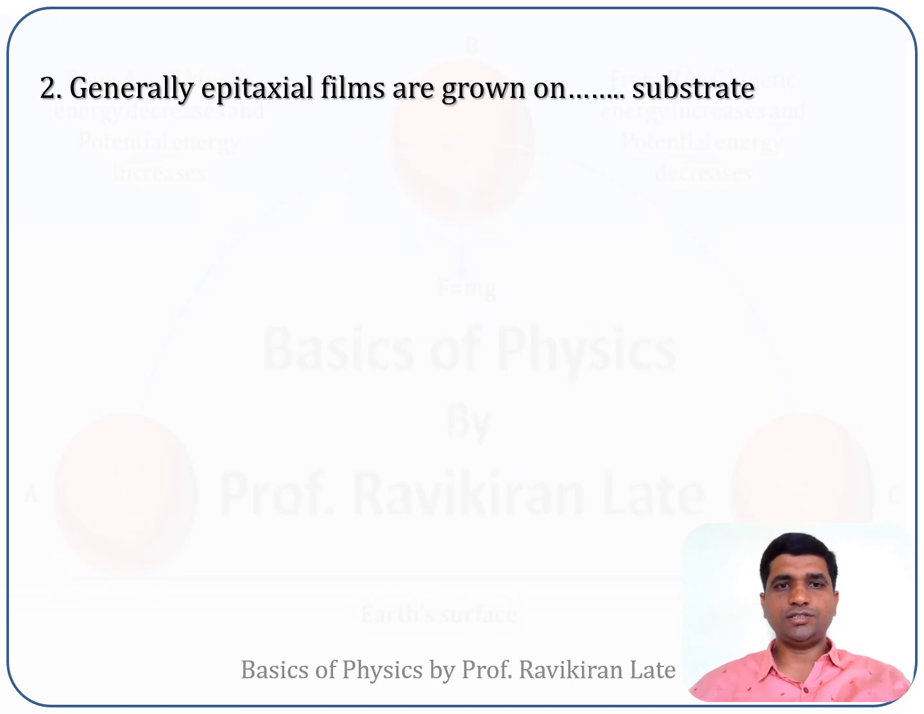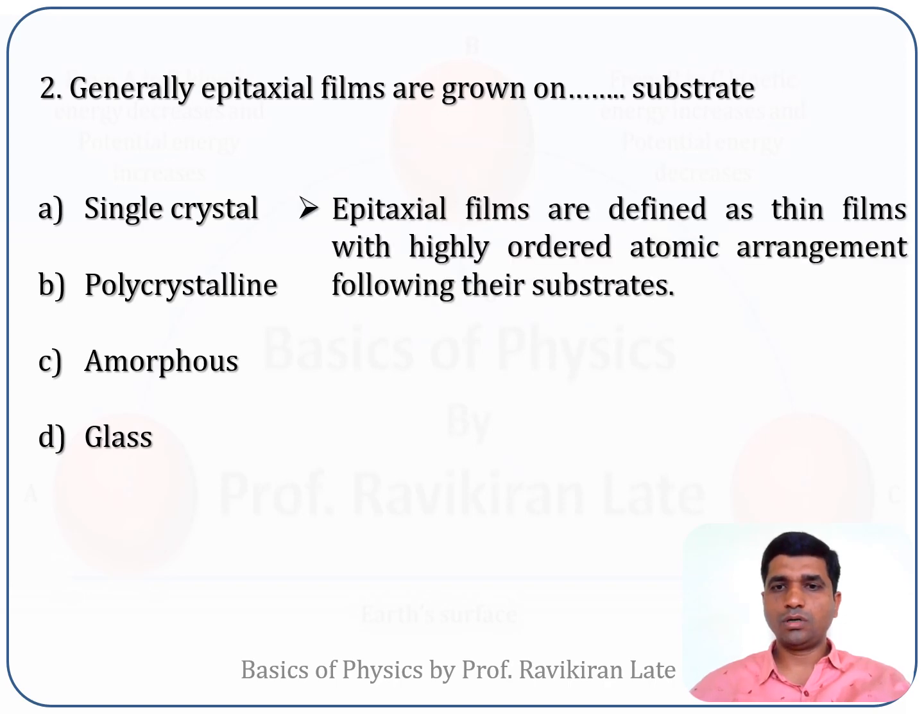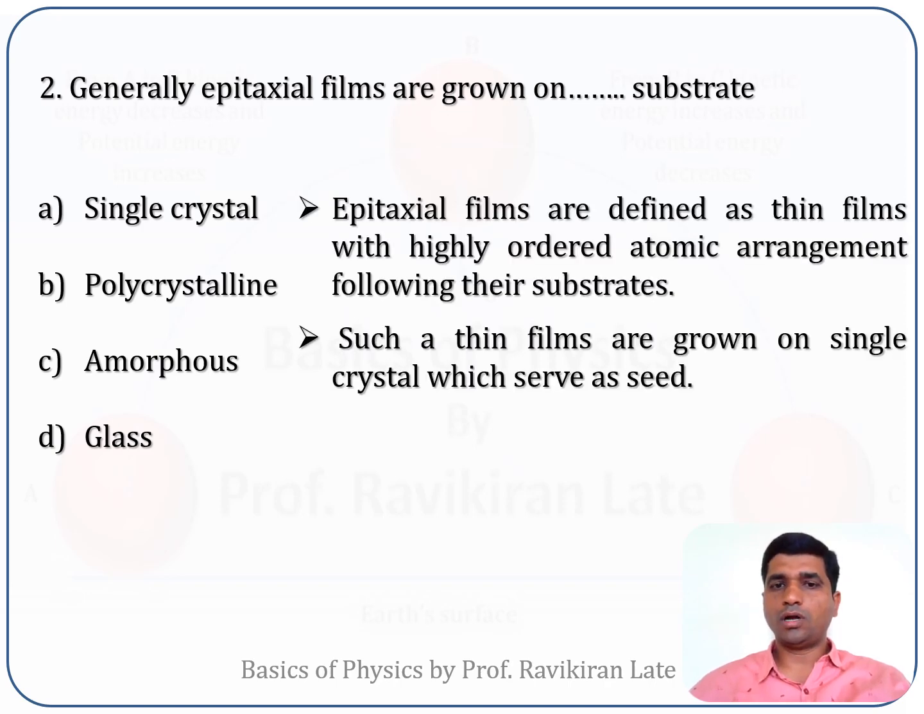Now the next question is: generally epitaxial thin films are grown on which substrate? Option A single crystal, option B polycrystalline substrate, option C amorphous substrate, option D glass substrate. Now what are these epitaxial thin films? Epitaxial thin films are thin films which are grown on a single crystal substrate. They have a particular orientation, or a highly ordered atomic arrangement.